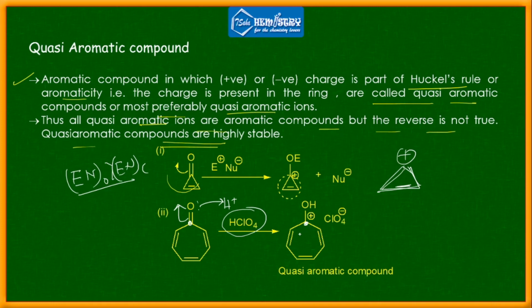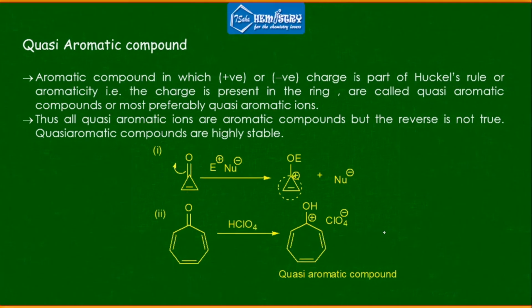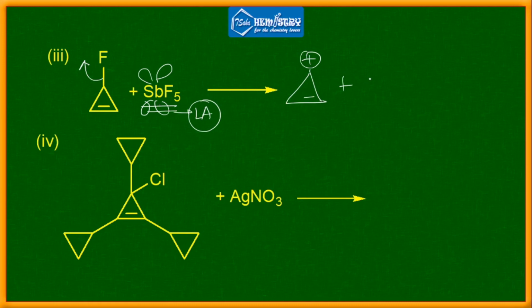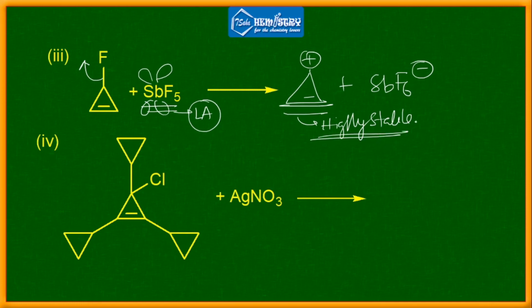This species is aromatic in nature because it has 1, 2, 3, 4, 5, 6 pi electrons. Similarly, if you add antimony pentafluoride to this compound, what will happen? Antimony has a vacant d orbital, so it can act as a Lewis acid and take away this fluorine. After that you get the cation plus SbF6 minus. This compound is highly stable because of aromaticity, as it has a 2 pi electron system.